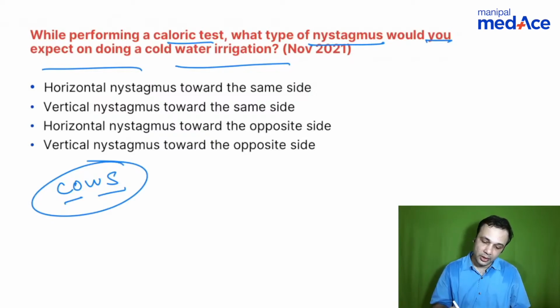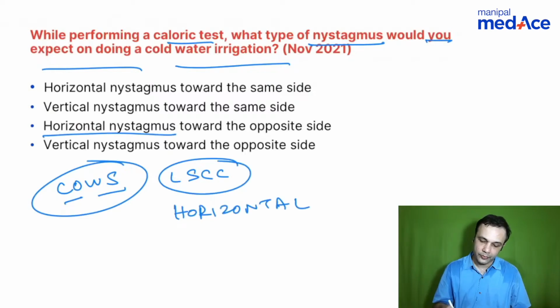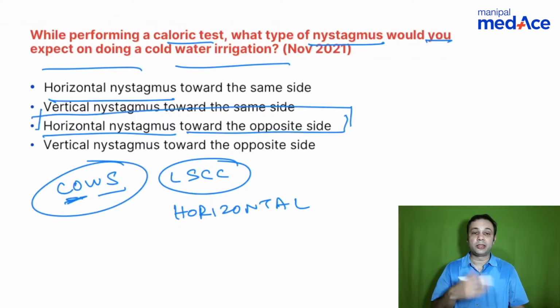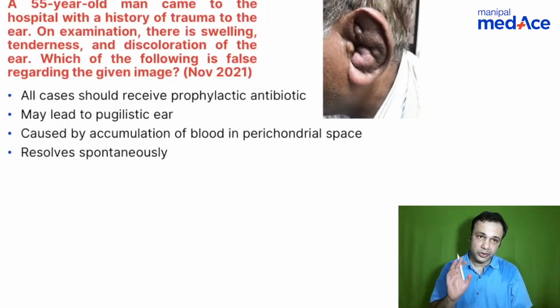So there will be a horizontal or vertical? It stimulates the lateral semicircular canal. So it will be a horizontal nystagmus, right? So horizontal nystagmus. Okay, two options here. So cold water to the opposite side. So horizontal nystagmus to the opposite side. Straightforward answer here. Okay, 2 or 3 more questions to go.